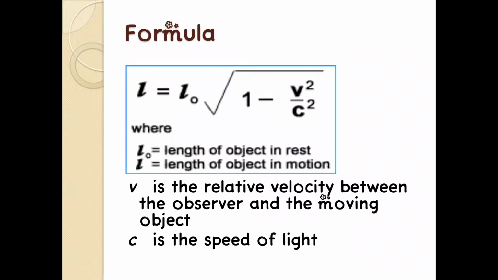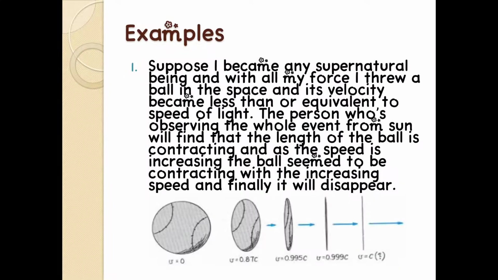Its formula is L equals L naught under root 1 minus v square upon c square, where L naught is the length of the object at rest, L is the length of the object in motion, v is the relative velocity between the observer and the moving object, and c is the speed of light.